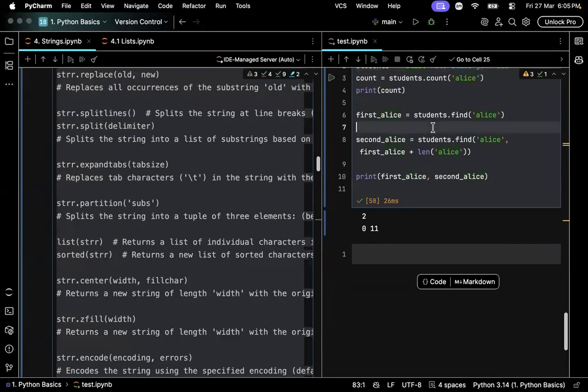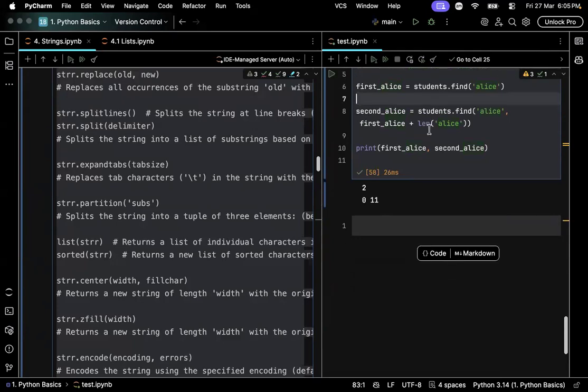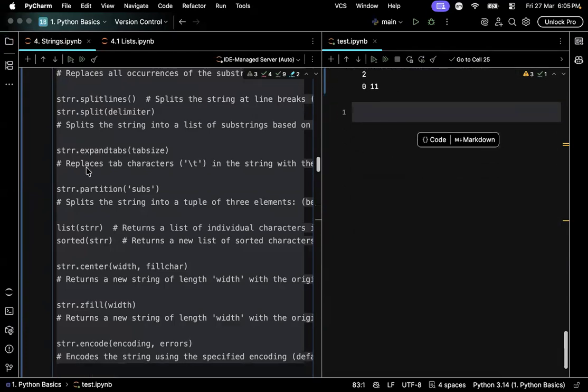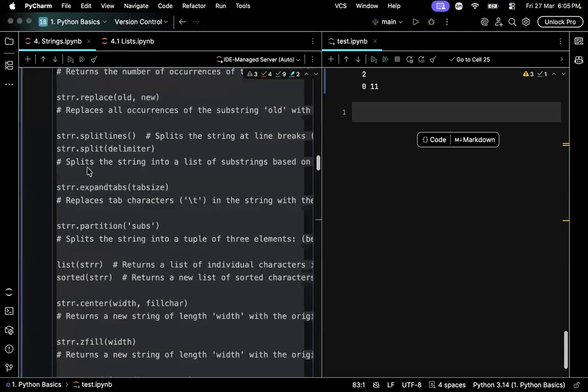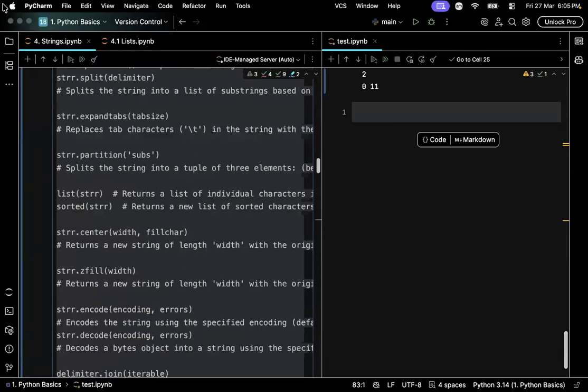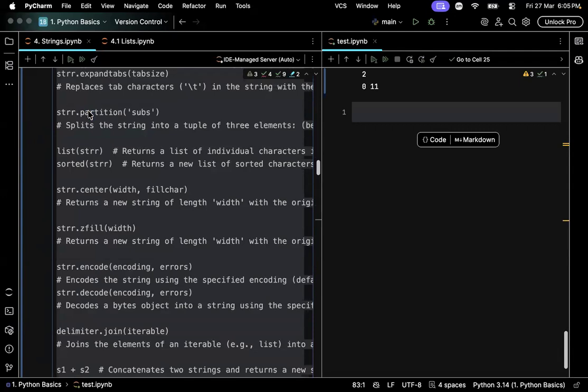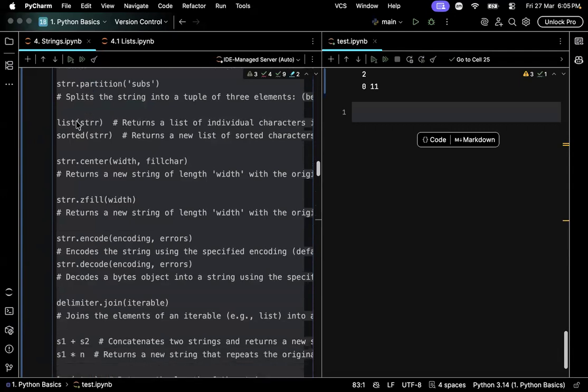Just know that find and index are used to determine whether a substring exists in another string or not. If you want to know the number of times, you can use count. And upper, lower, strip, and everything is easy to understand too. Finally, ignore this. You can go over this if you understand it. If you don't get it, leave it.